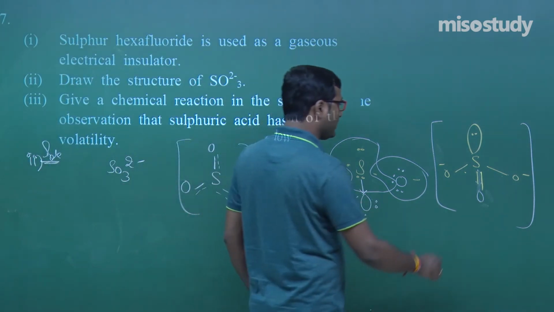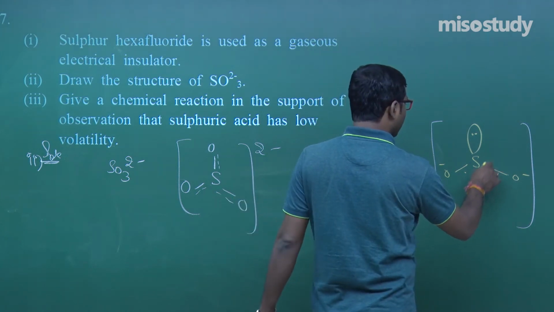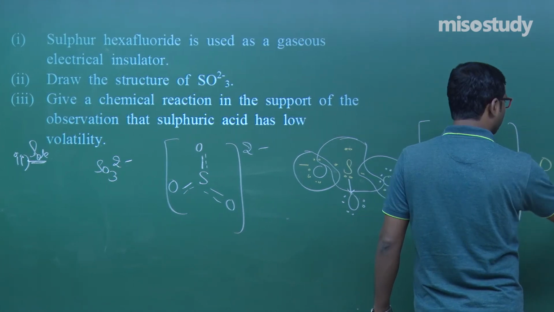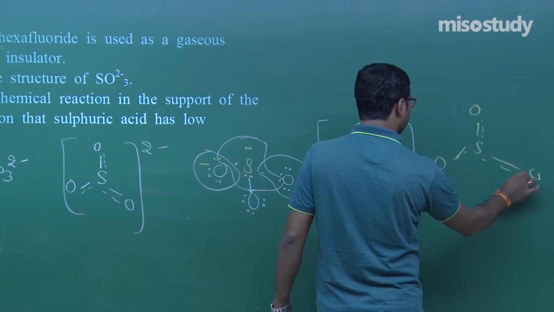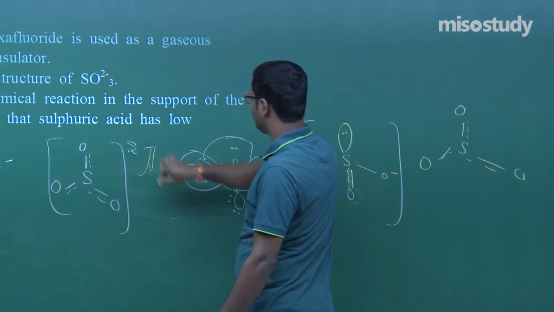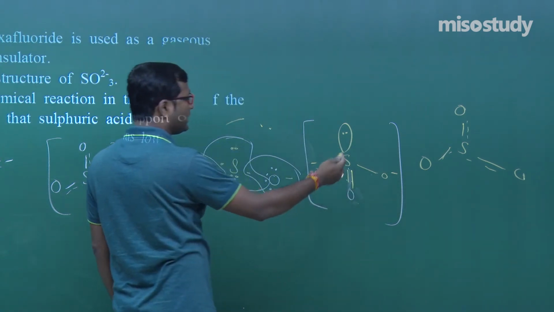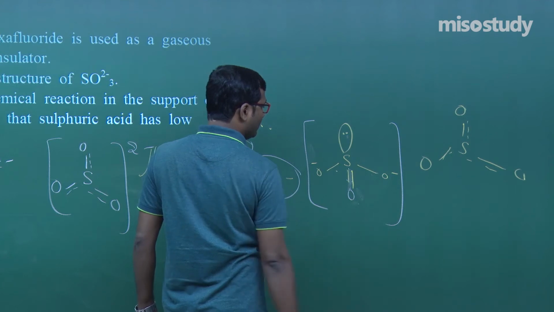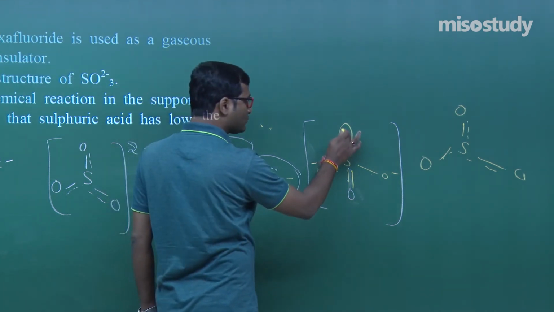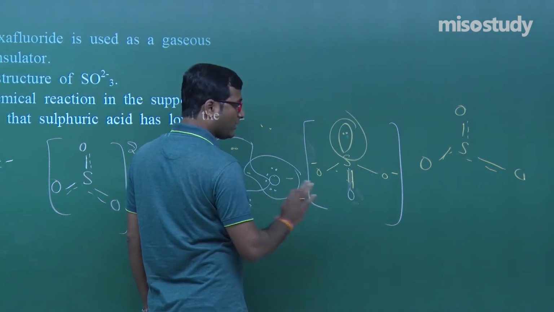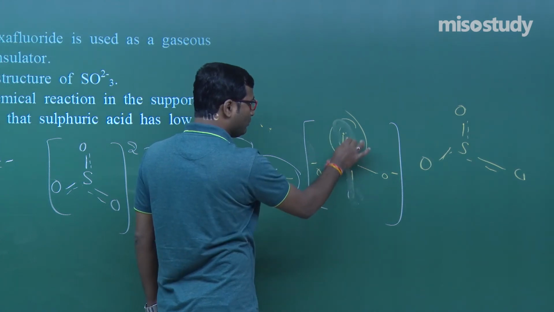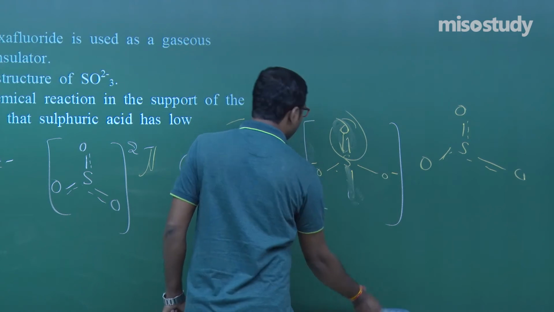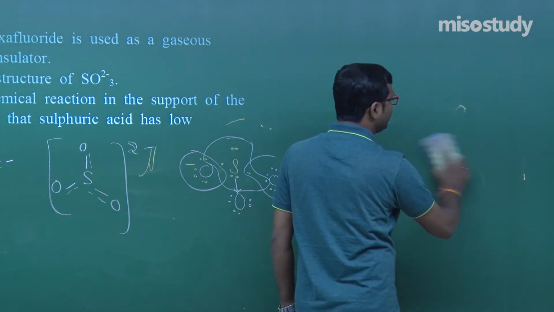So that means it can move here, here and here, like this, oxygen here and oxygen here. This is the case according to your book. That's why I have written this. But if you draw the Lewis dot structure, you will find you can also write the double bond here. That is not an issue. I am showing that it still has a lone pair of electrons. You can put it like this also. Clear, my friend? So if you have a command over the basic theory, then you can easily solve the question.